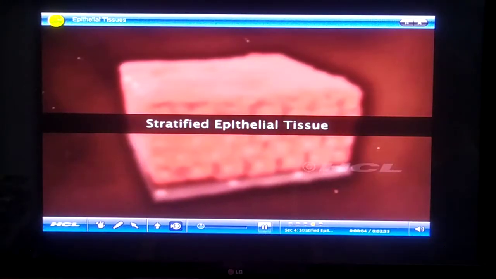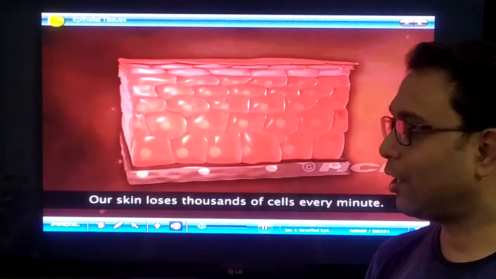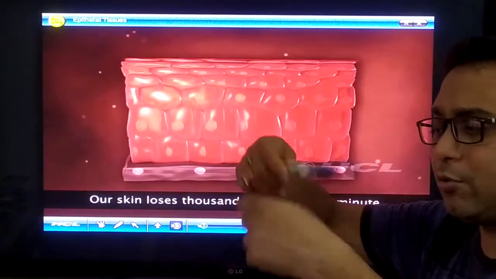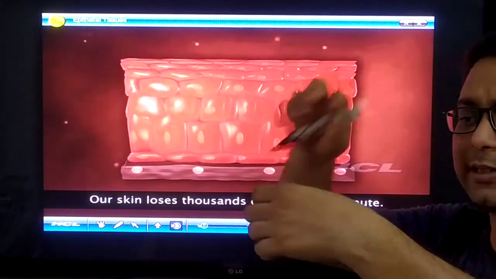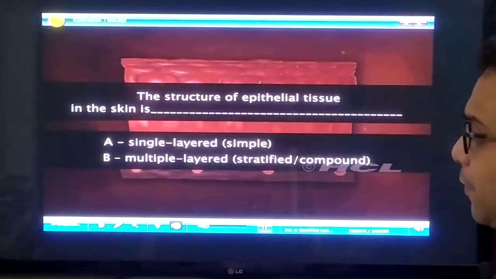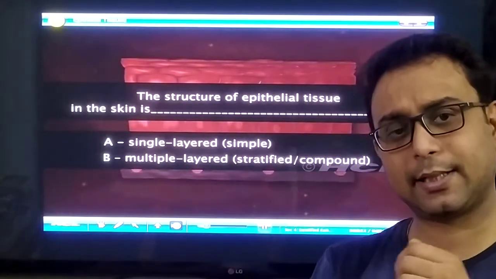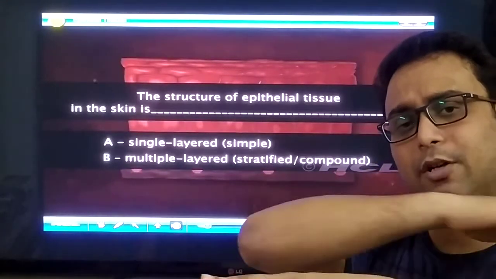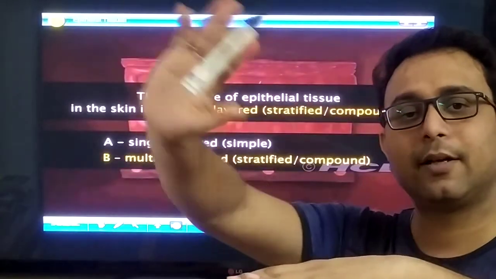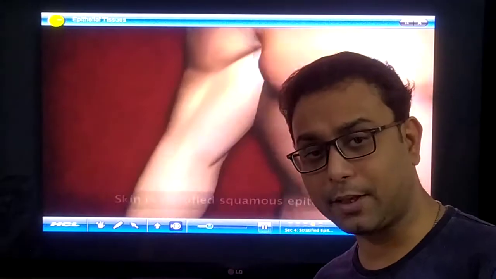Now we discuss the stratified epithelium. That means they have many layers, right? So this is the basement membrane, and continuously new cells are inserted in the stratified epithelium. This is present in our skin also. The skin has multi-layered cells. The outer layer of cells is continuously destroyed, and new cells are inserted from the bottom.